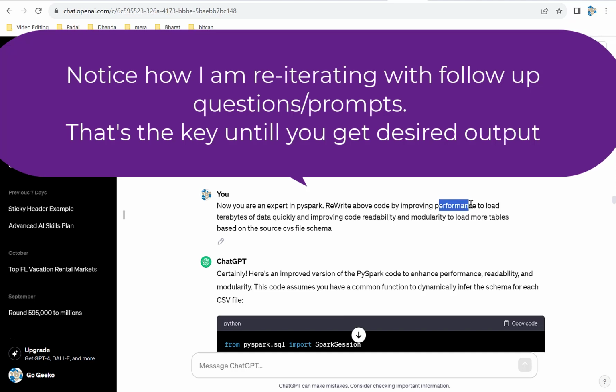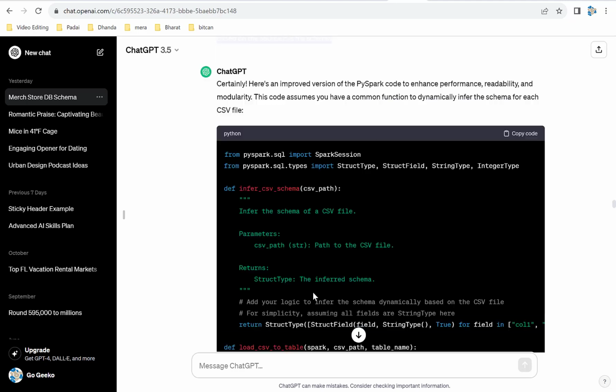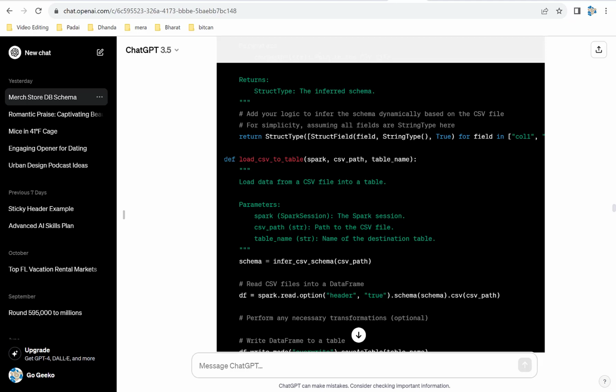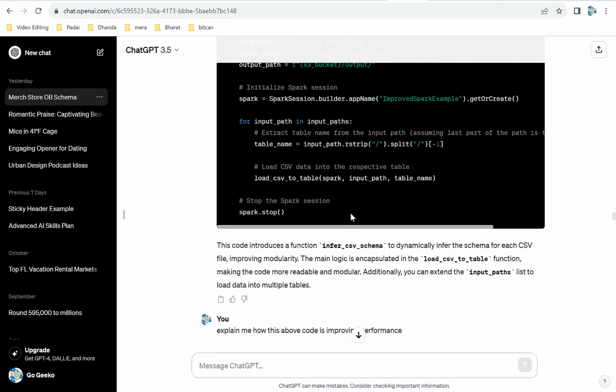Now here I'm giving details, right? Gotta give details. What do you really want to improve? Now the bad prompt could be, improve the above code, right? You're just saying improve. Here I say improve the code for performance, improve the code for readability, modularity, all those kinds of things. I'm giving all those details. Boom. Here you go. It created these functions, right? It's more modular now. It wrote this code, but I don't know how it's improving the performance.